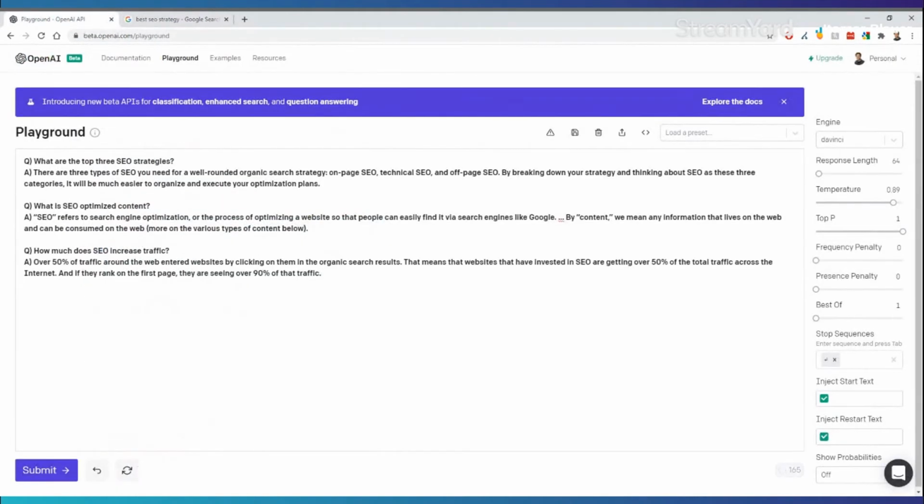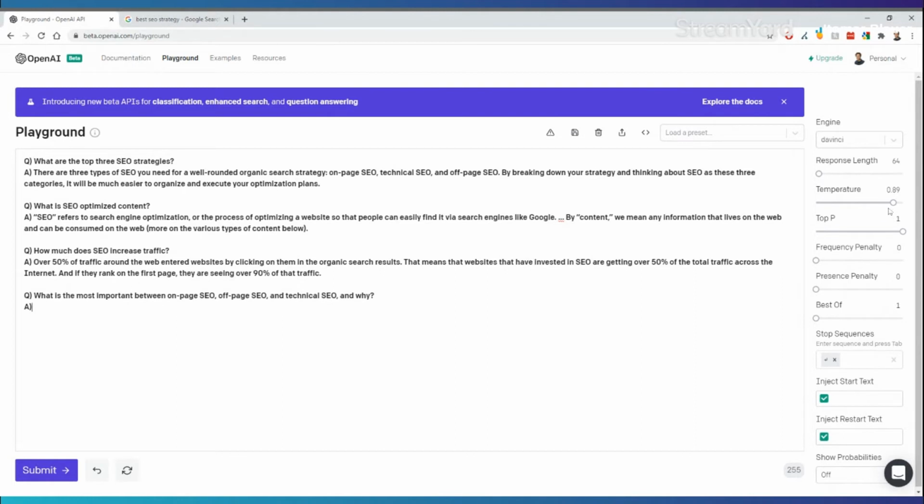And now we're going to ask it another question, but this time we want the AI to generate the answer. So for example, what if I type here, what is the most important between on-page SEO, off-page SEO, and technical SEO, and why? So we want the AI to answer this question based on what we've given it.